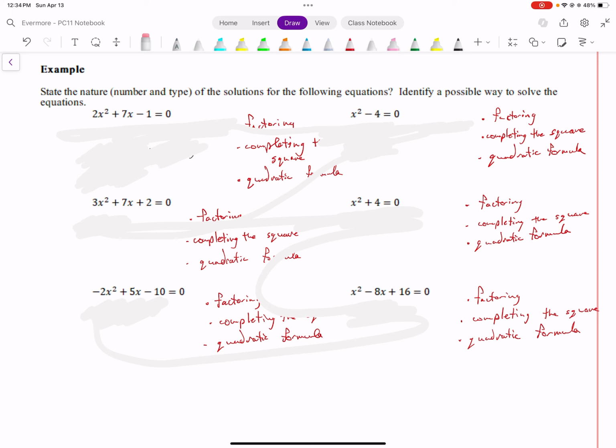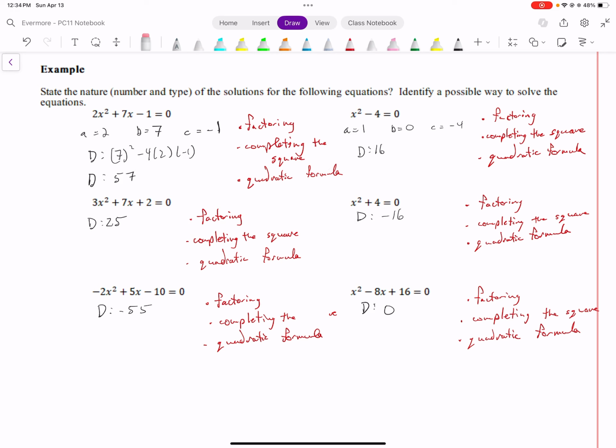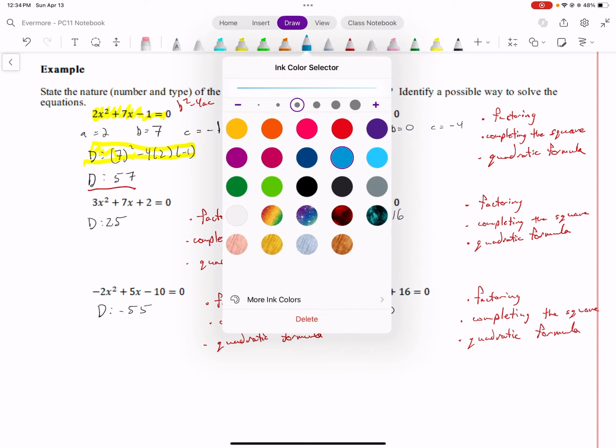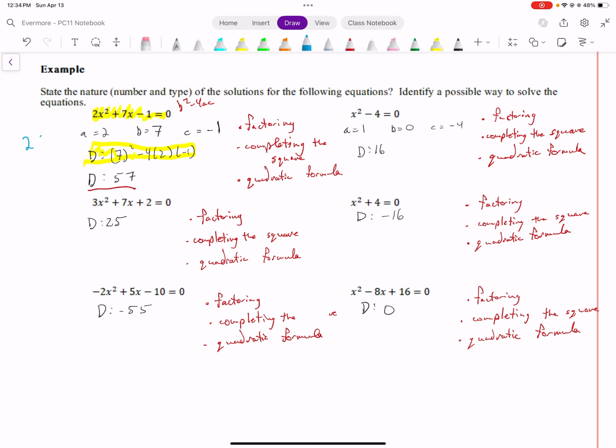If you want, press pause and calculate the discriminant of each of these. Very shortly, I'm going to reveal the value of the discriminant. All right, here it goes. In my first equation, I take my values of a, b, c, and plug them into the discriminant. Remember that the discriminant is b squared minus 4ac. The value of my discriminant was 57. Since 57 is positive, I'm going to have two solutions.